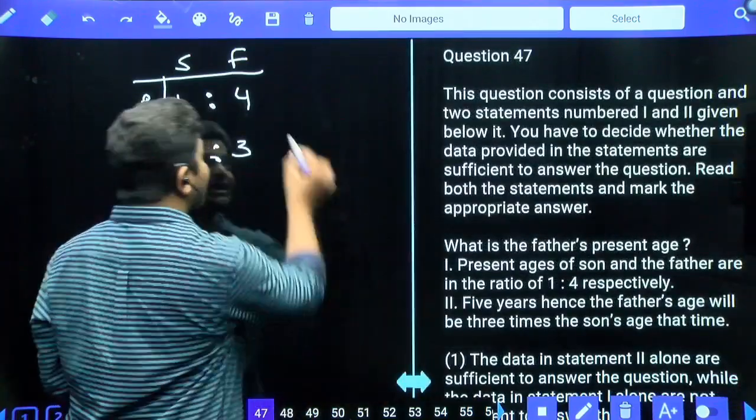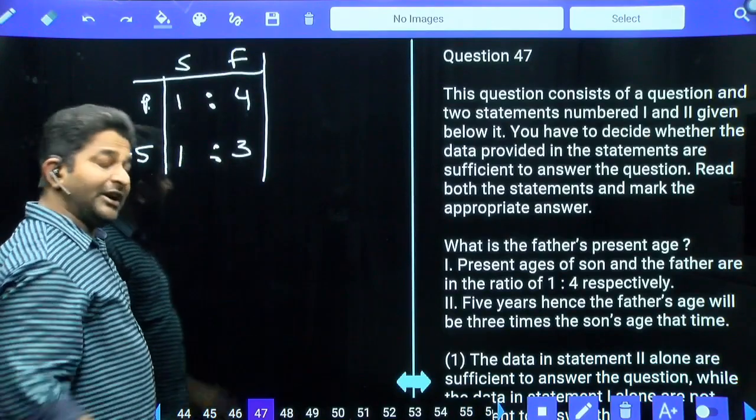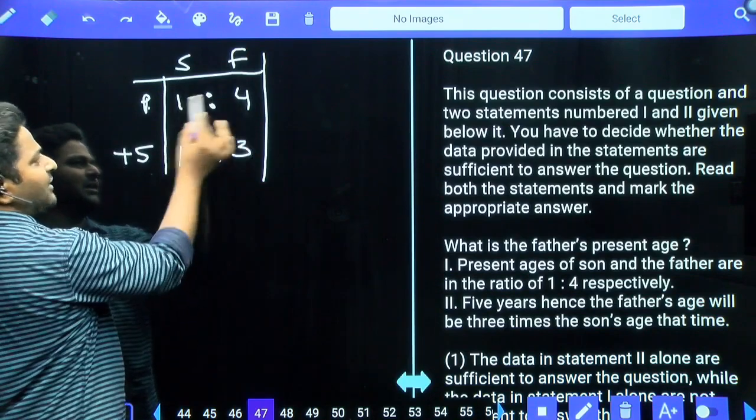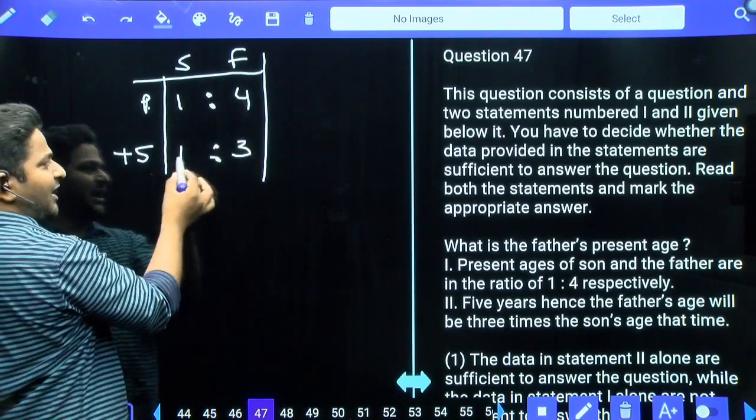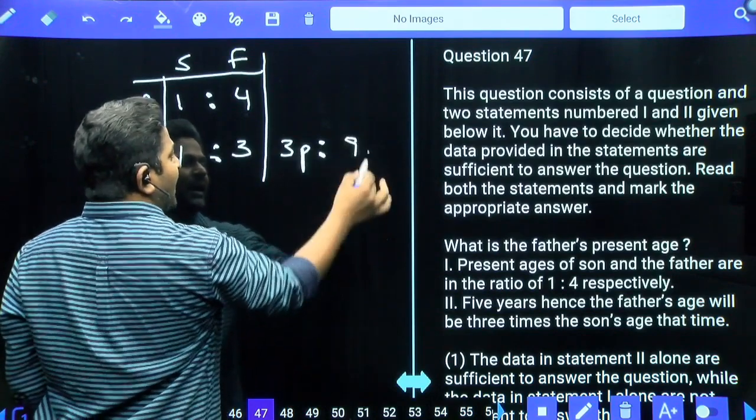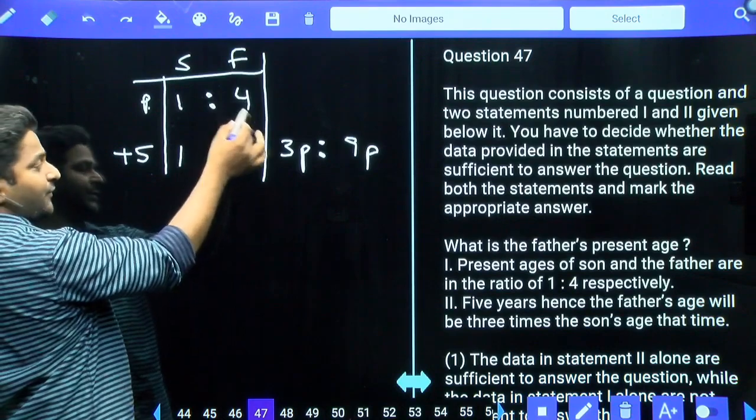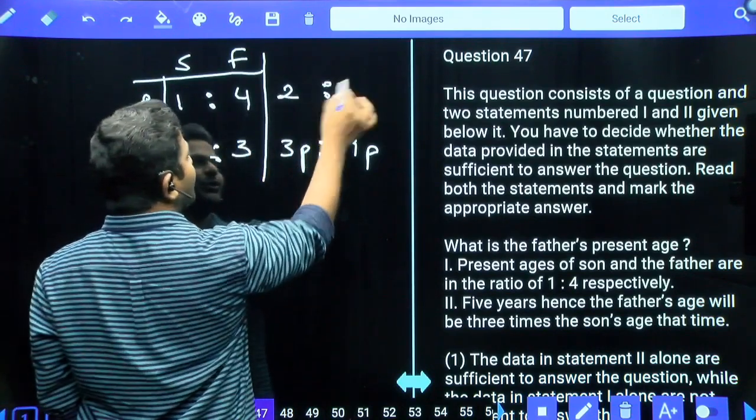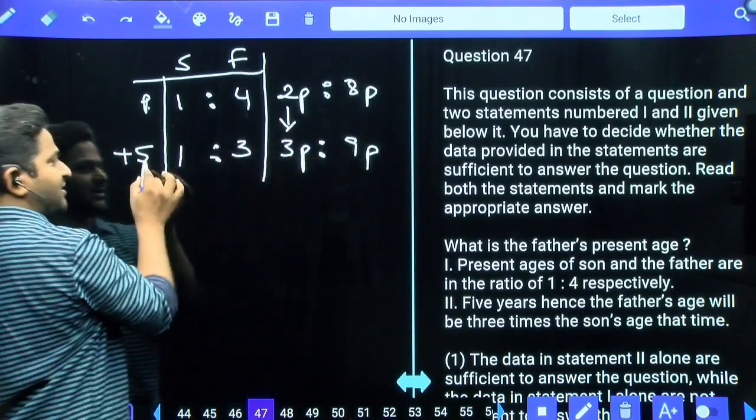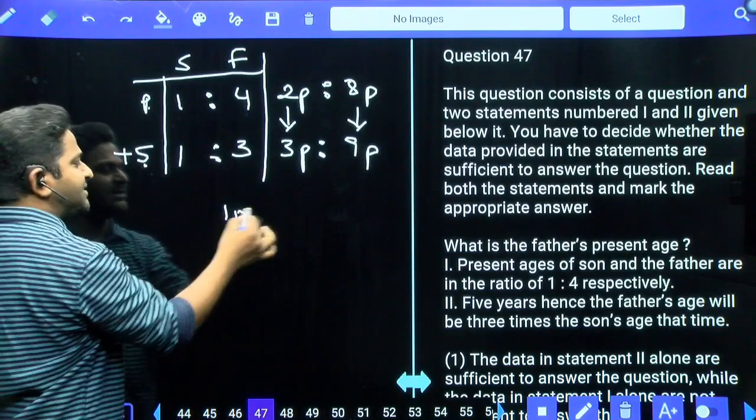If you use both statements, yes, two different ratios at two different timings, definitely we can solve and get the number. Now, difference in 1 and 4 is 3. Let's multiply the second ratio with 3. Then it becomes 3 is to 9. Difference here is 2. Let's multiply 1 is to 4 with 2. Then it becomes 2 is to 8. Now, son's age increased by 1 part because of 5 years. Father's age increased by 1 part because of 5 years. So 1 part is equal to 5 years.